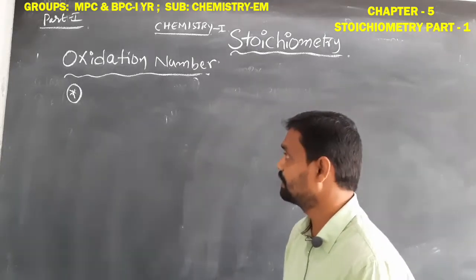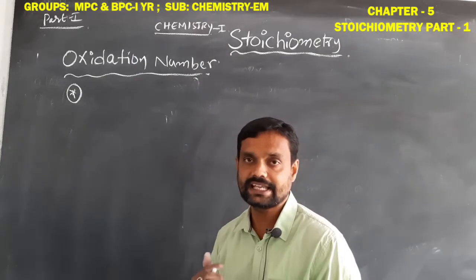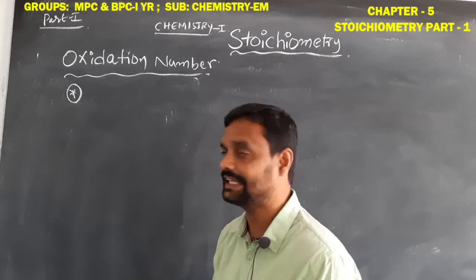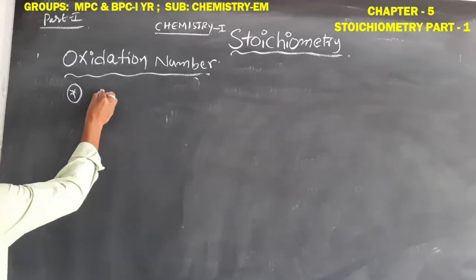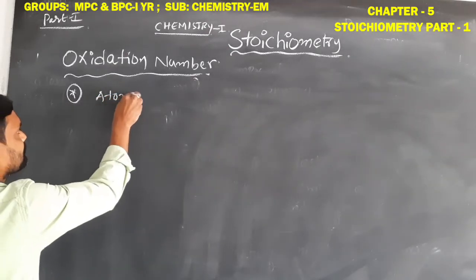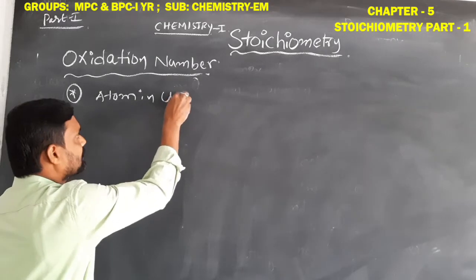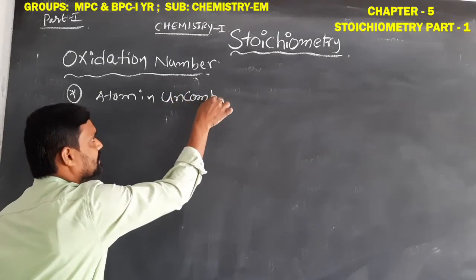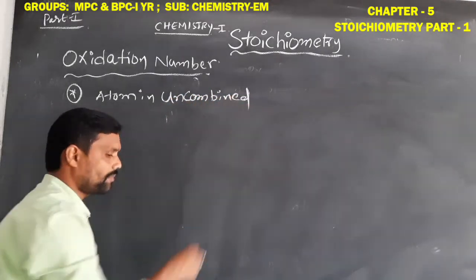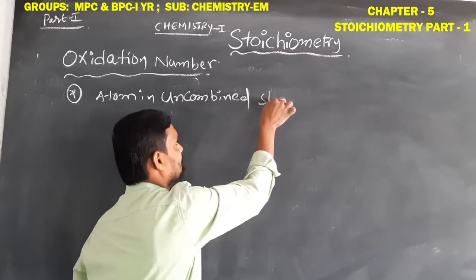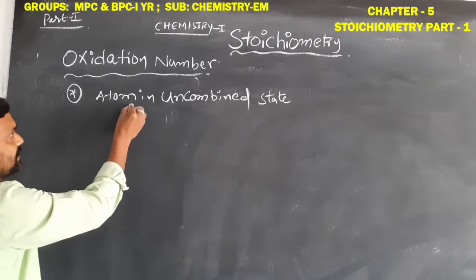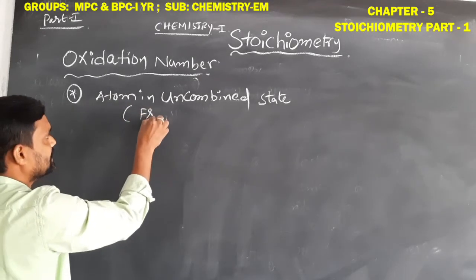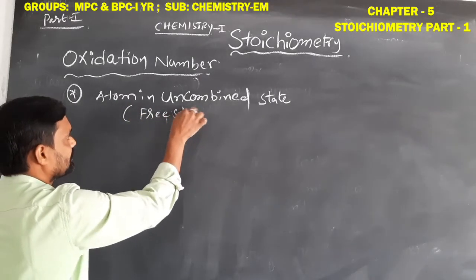For example, if any atom or element is present in the uncombined state, that is, the atom is in the free state.